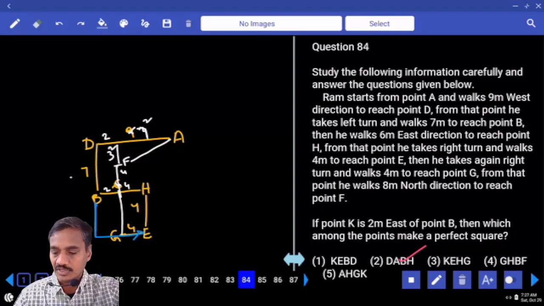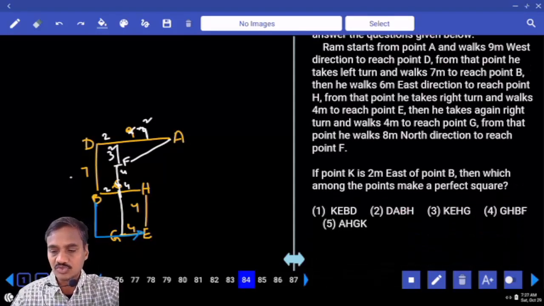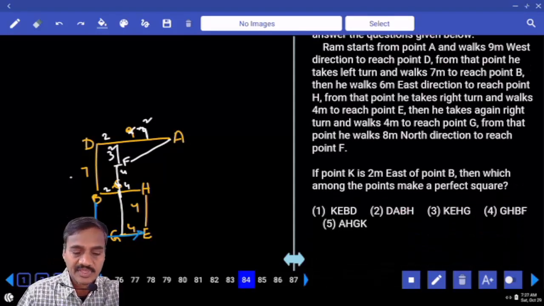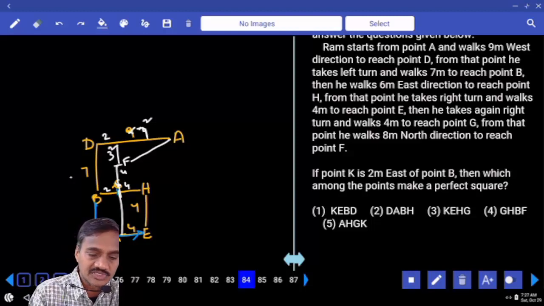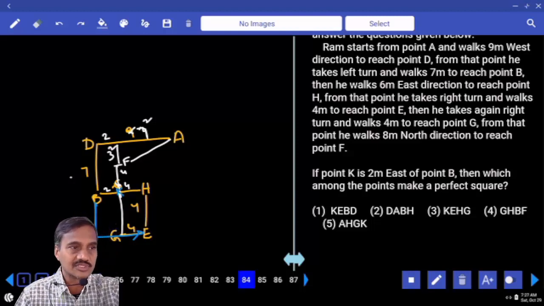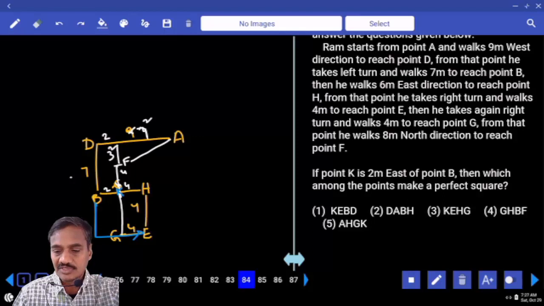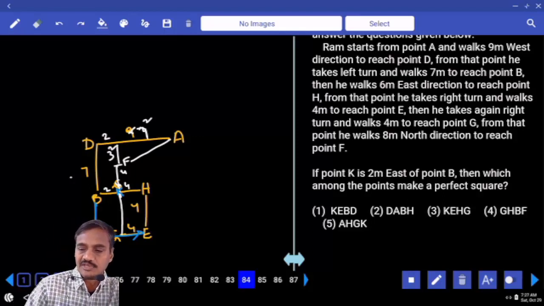And question 84: if point K is 2 meters east of B, then K must be exactly at this place. Then which among the following points make a perfect square?